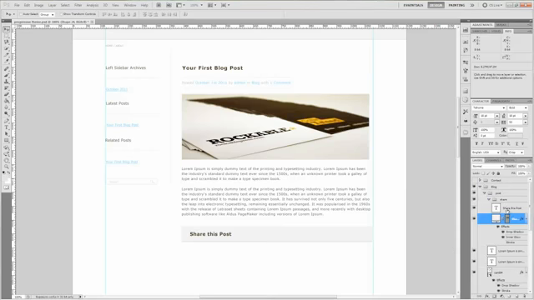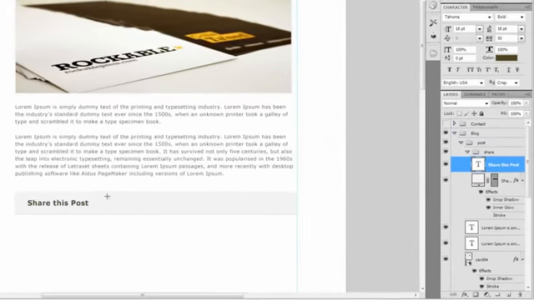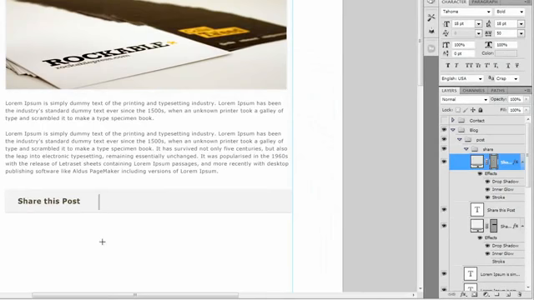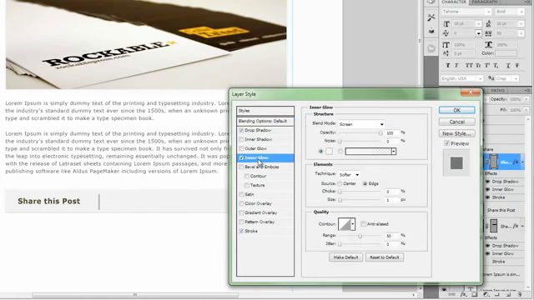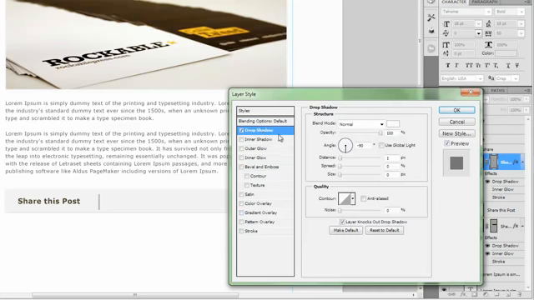So let's do that by grabbing our line tool and holding down Shift, creating a line about that big. Let's go ahead and open up the effects here. And with the effects, we're going to get rid of everything that's here except for the drop shadow.